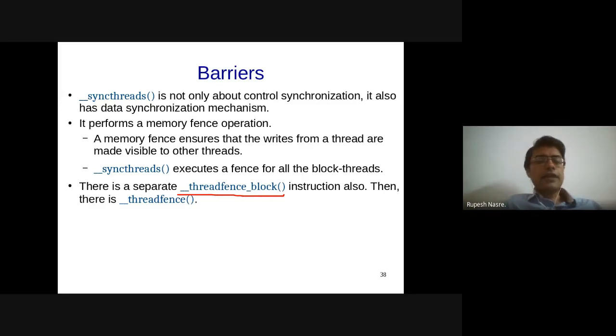And then if you want to data synchronize across all the threads on the GPU, there is also a __threadfence available. Again, there is no control synchronization, there is no global barrier as we discussed.